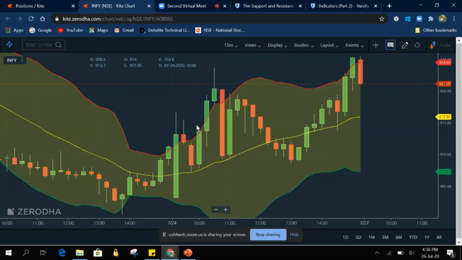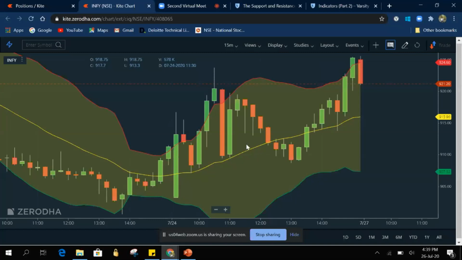But whenever moving from red downwards, the first target will be the yellow line. If it crosses the yellow line and comes down, then our target will be the green line. So first target is the yellow line, second target is the green line. Whenever moving upwards, like here in the past day where we can see the hammer, whenever we start from the green line, our first target will be the yellow line and our second target will be the red line.